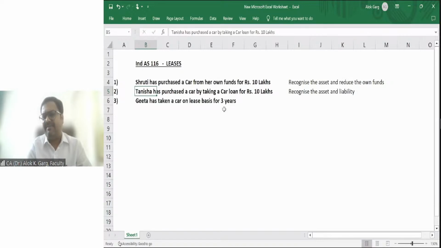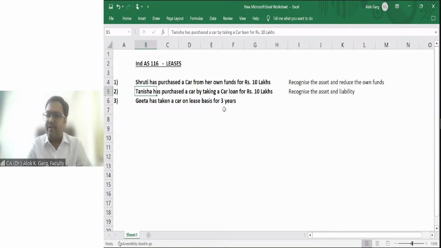Instead of getting a bank obligation, people are getting things on a lease basis, okay? Because they are getting a right to use that asset. So the right which Nisha has from that car, equally Geeta has those rights from the use of the car, right?